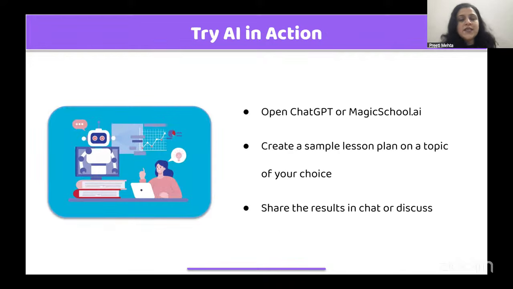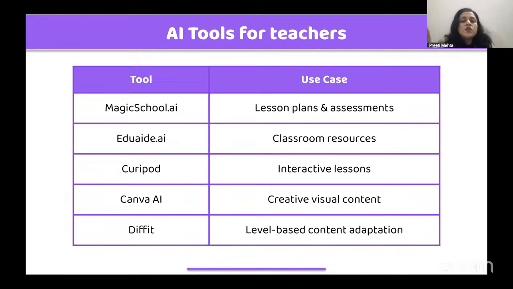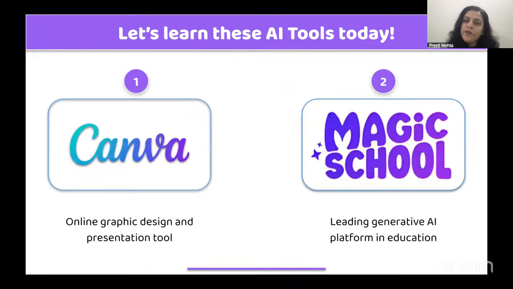So let's now understand the tools, so that we can learn how AI can make an impact in a daily classroom. So these are the different tools that we have. We will be having a detailed discussion over these two tools. One is Canva, which we will be using with AI. As we all know, Canva is an online graphic design and presentation tool.